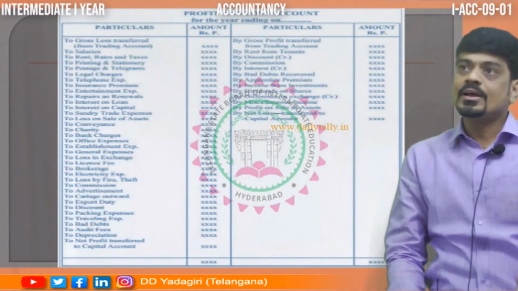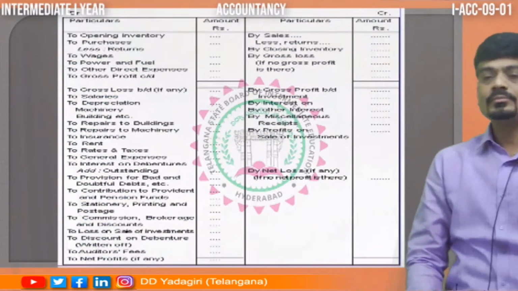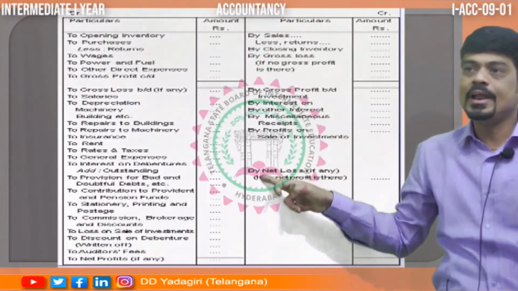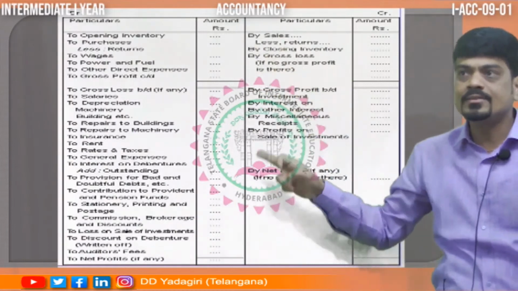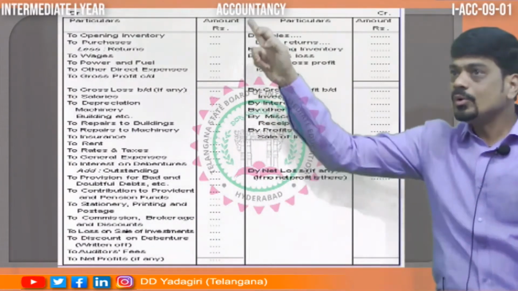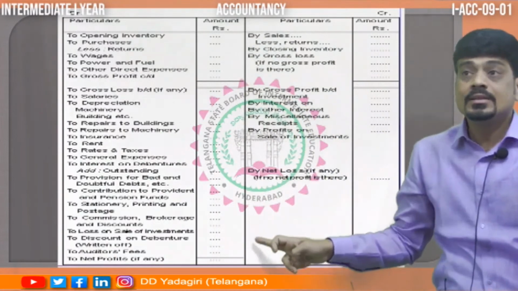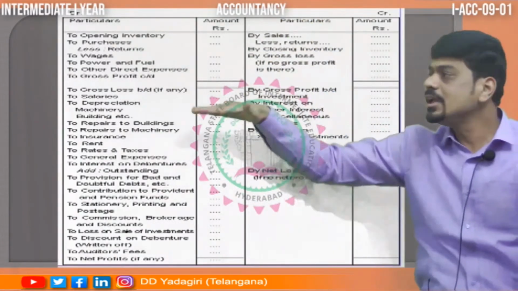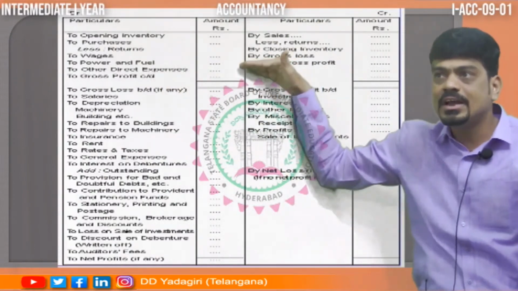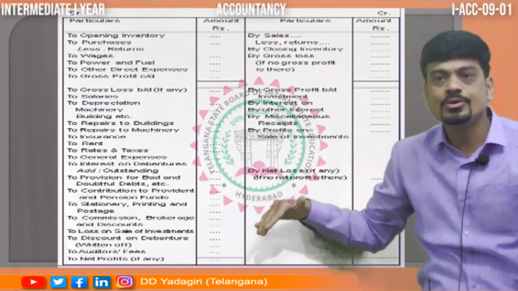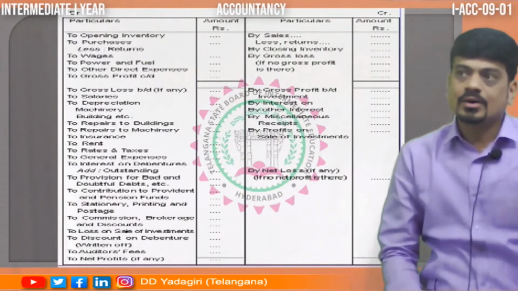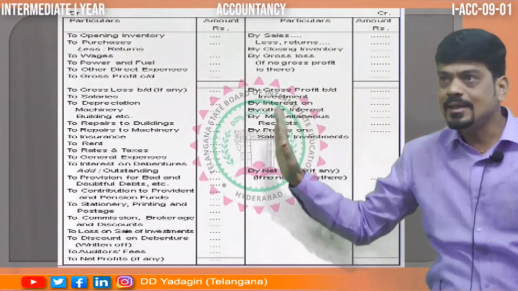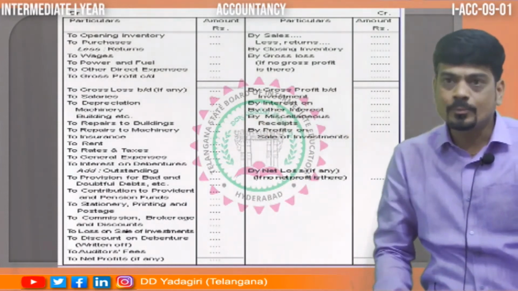Now, together, how it looks. Always trading account and profit and loss account. No doubt they are two parts, but they go together. So in this pattern, we have to prepare the trading and profit and loss account. In one page only, half a page you can use for the trading account and the remaining half for the profit and loss account. Like that, here we have the format, dear student. In the same pattern, we are going to solve the problems.